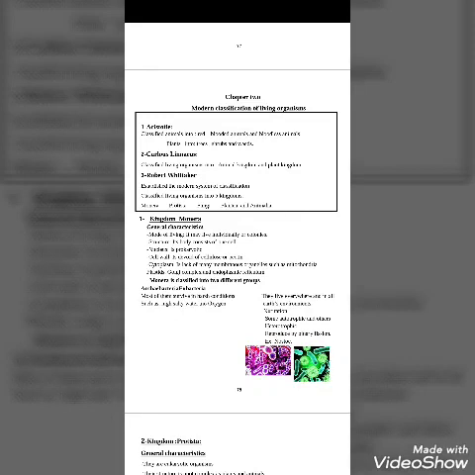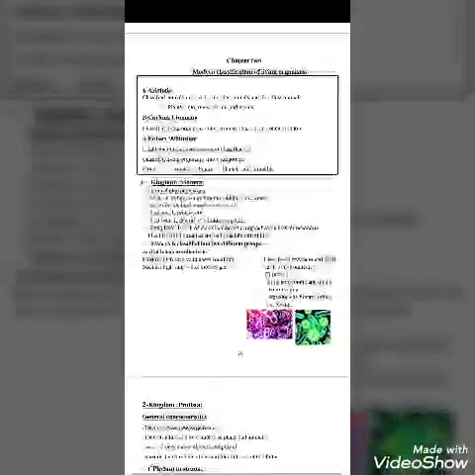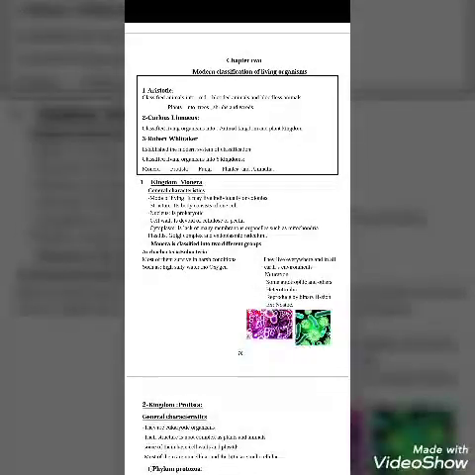And the recent scientist, Robert Whittaker, made a new system of classification called the modern classification. He classified the living organisms into 5 kingdoms: Kingdom Monera, Kingdom Protista, Kingdom Fungi, Kingdom Plantae, and Kingdom Animalia.